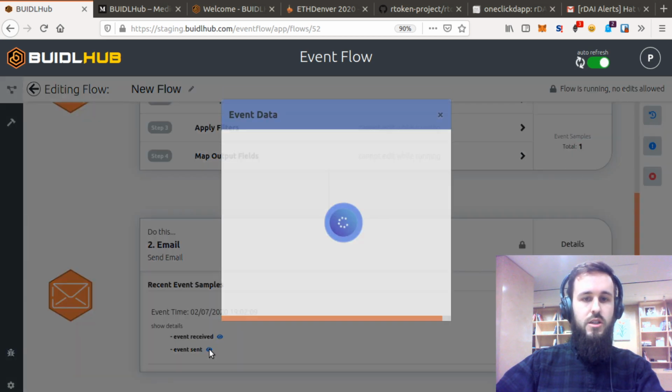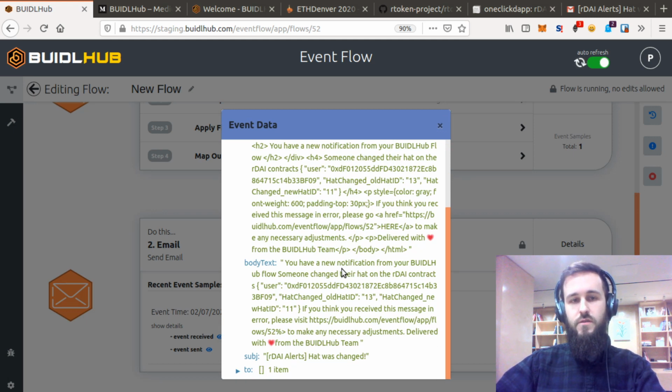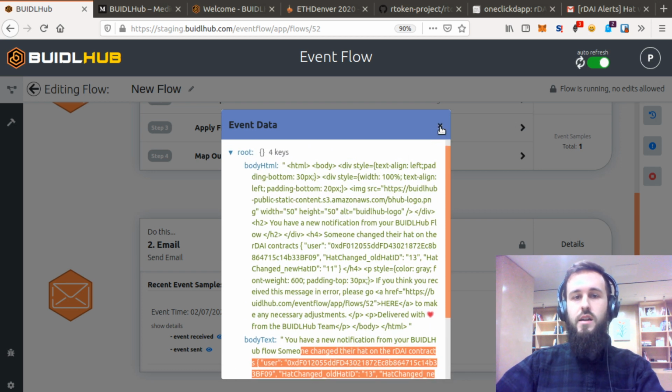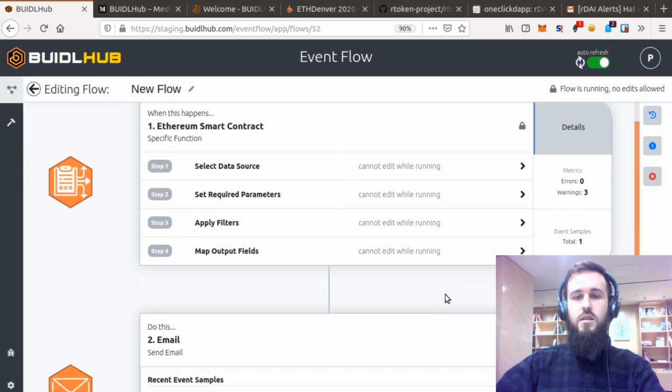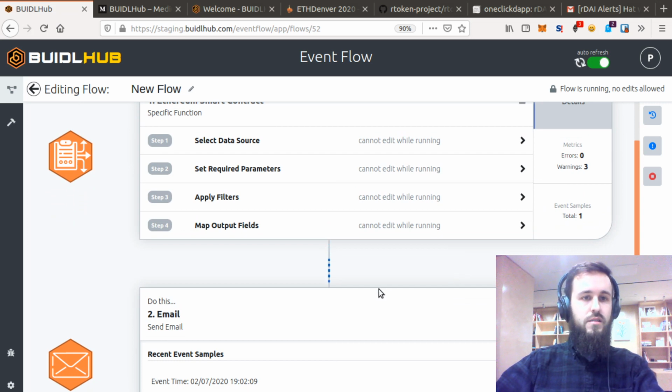And if we go into this section and click this little eye, we see what the outcome actually was from this action step. We see the subject, the to address, the text of the email. You can really go in and see exactly how many things went through each step of your flow, which is super nice, I think.